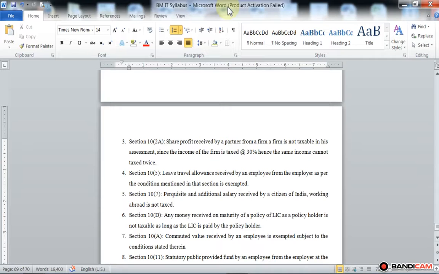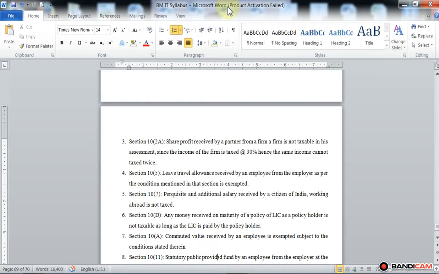So we already studied the commuted value of pension. The commuted value of pension is also tax free. For a government employee, the full commuted value received is tax free or exempted from tax.